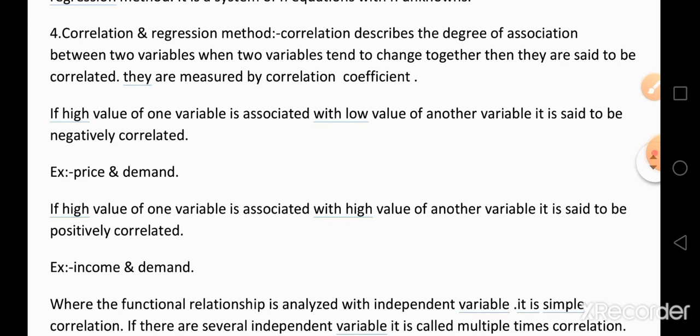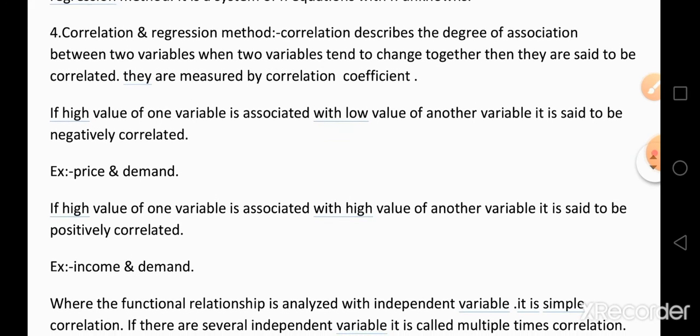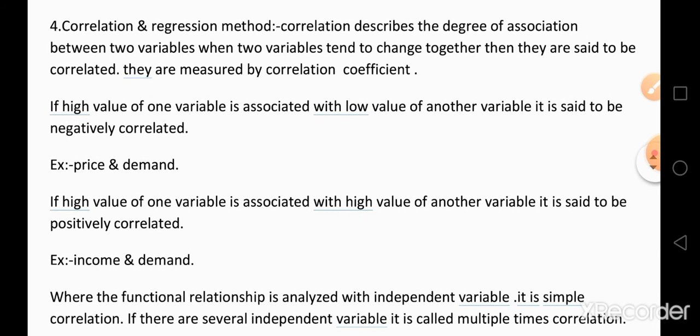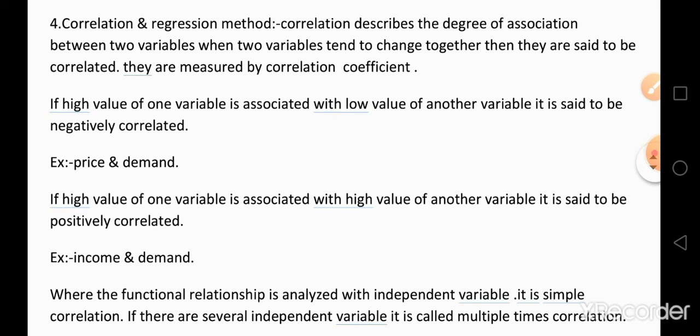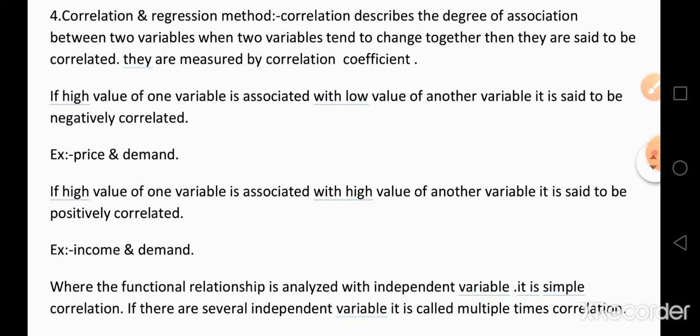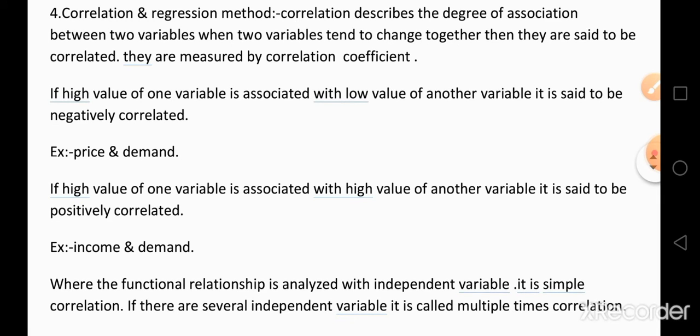If a high value of one variable is associated with a low value of another variable, it is said to be negatively correlated. For example, price and demand. A high value of one variable, price, goes with a low value of the other variable, demand.